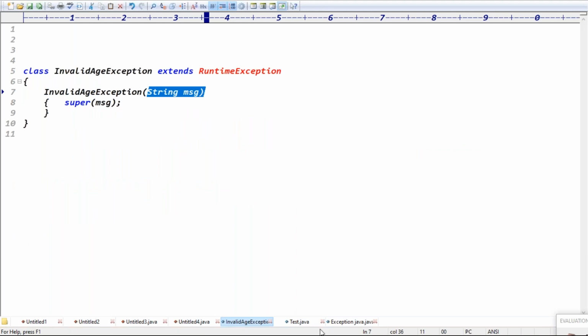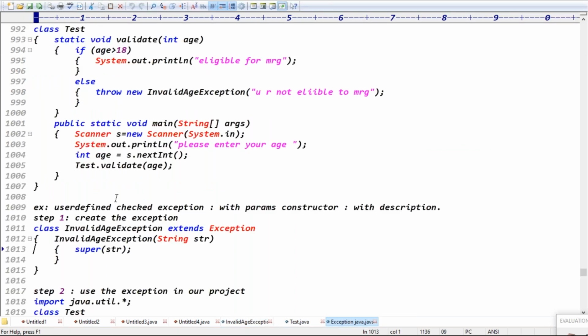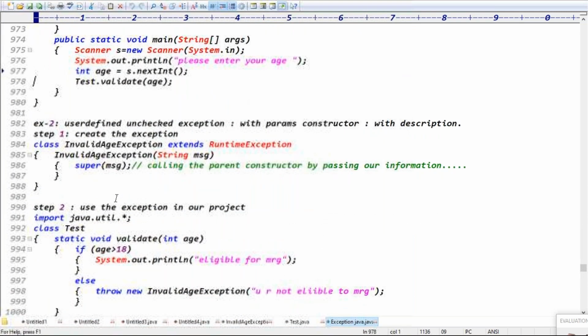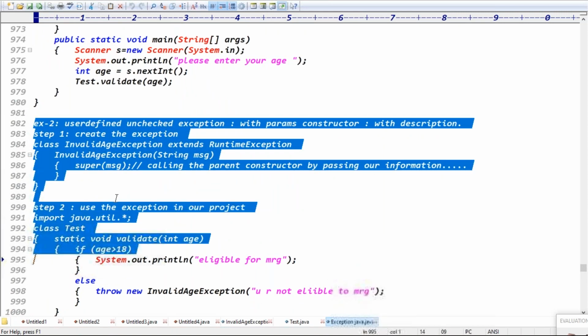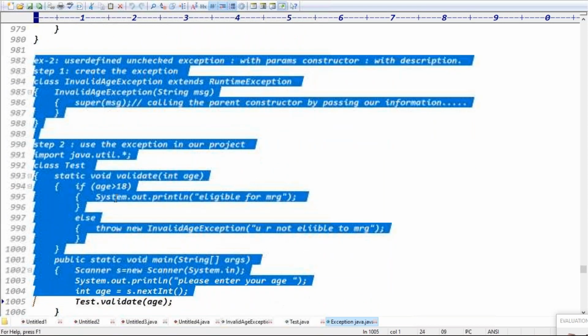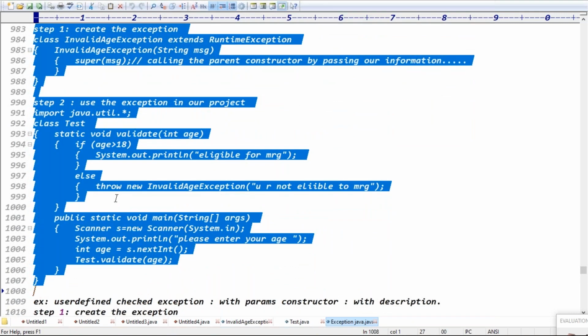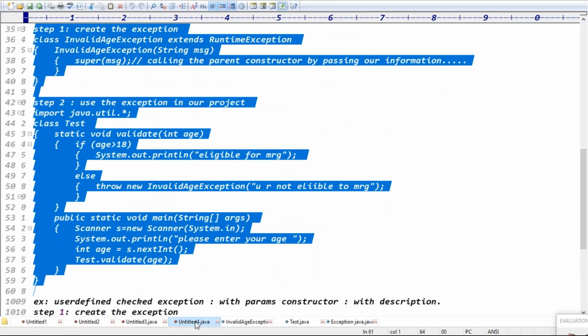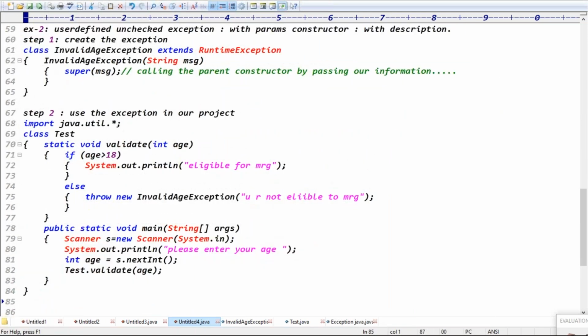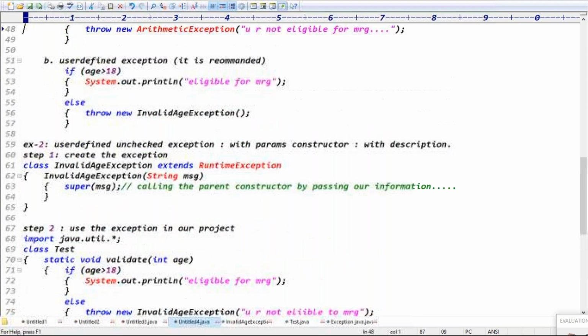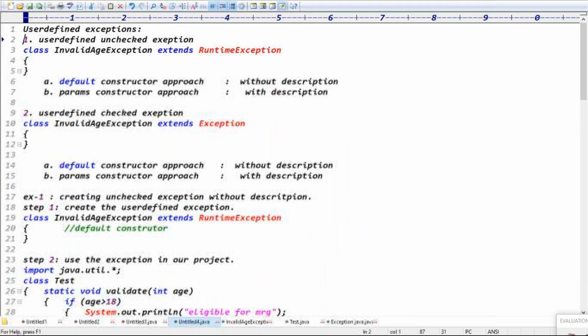Guys, any questions, please? That is example number two: user defined unchecked exception, guys. User defined unchecked exception, the parameterized constructor approach. It means with the description, right? With the description, guys. Yeah, that is example number how much here? Example 2, right? That's all. Guys, any questions, please? Hello.